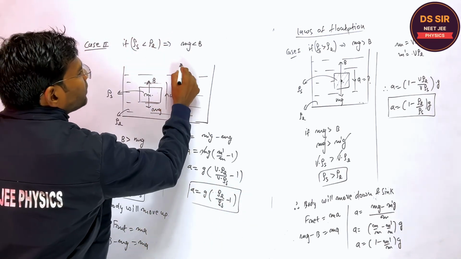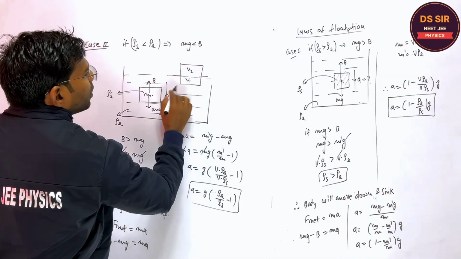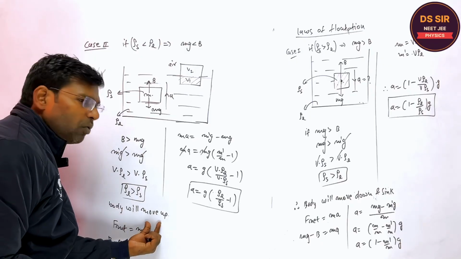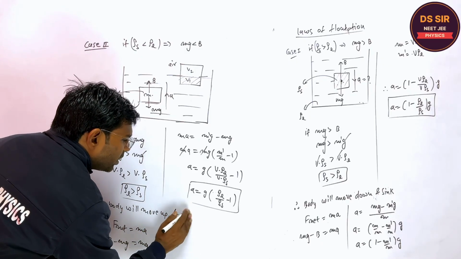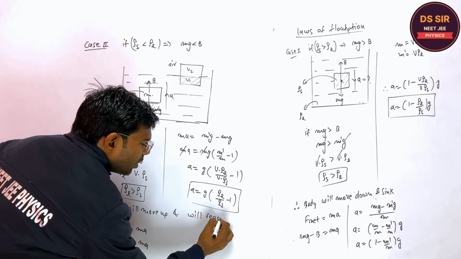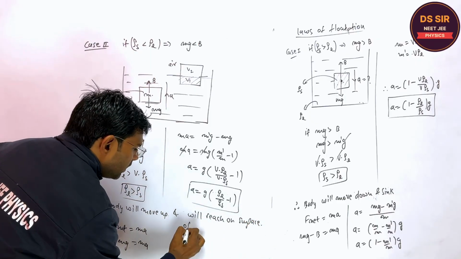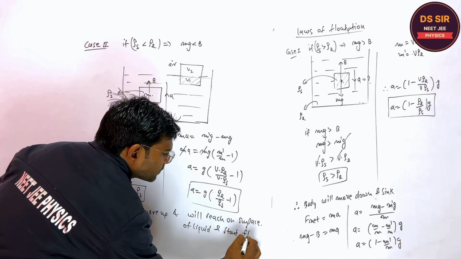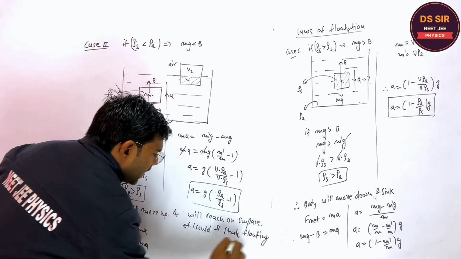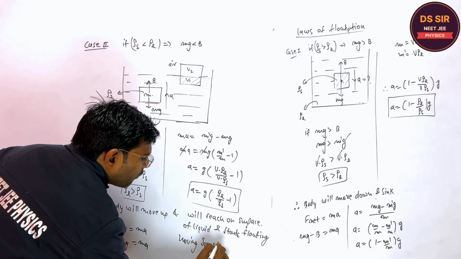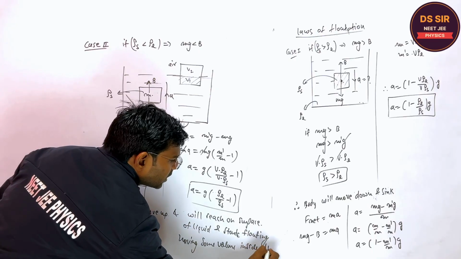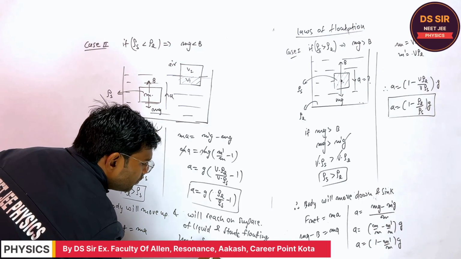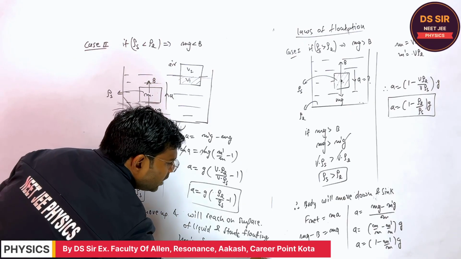It will start moving up, and after some time it will start floating on the surface of the liquid, having some volume inside the liquid and some volume in the air. The body will move up, reach the surface of the liquid, and start floating, having some volume inside the liquid and some volume in the air, in equilibrium.